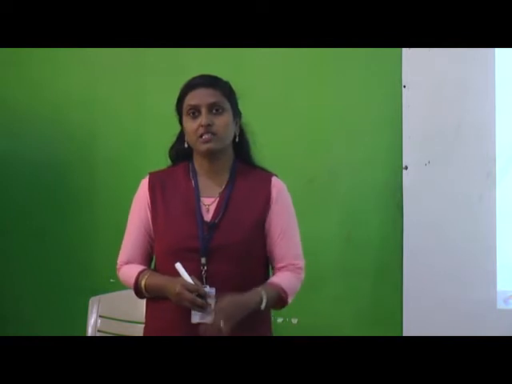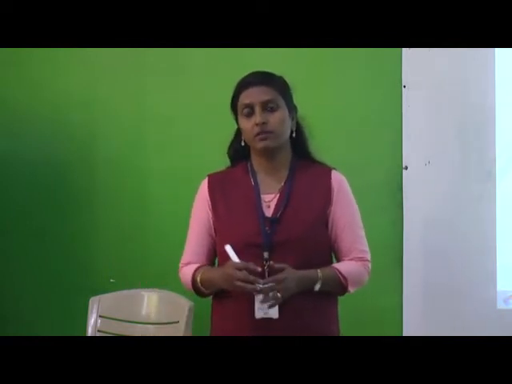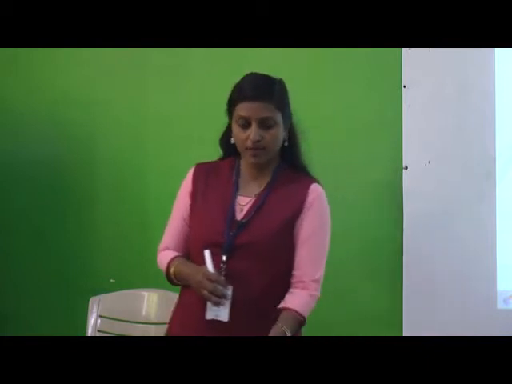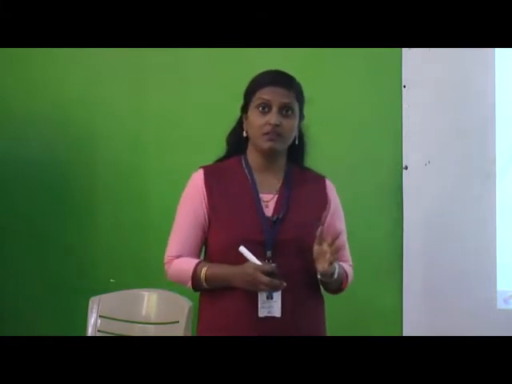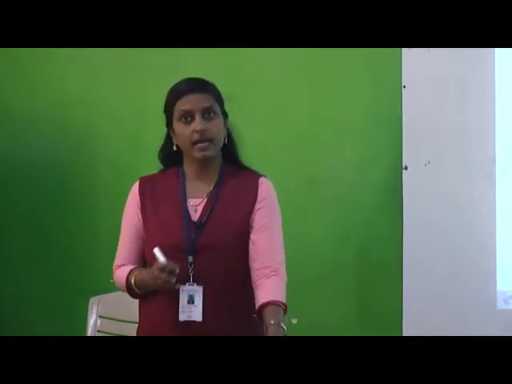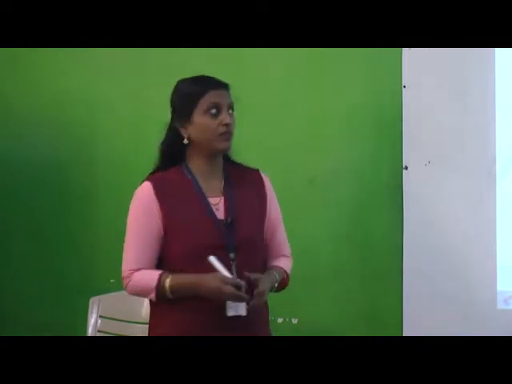In the next lesson we have seen that a verb always tells us something about a person, place, animal or thing, what they possess, that was have, has and had. Today we are in the same topic, verbs, but we are going to see the words was and were. In the first session we learned am, is, are, and next have, has, had, and now today we are going to see was and were.